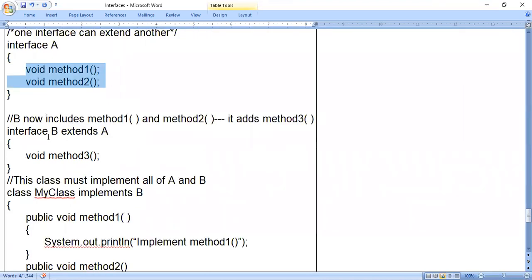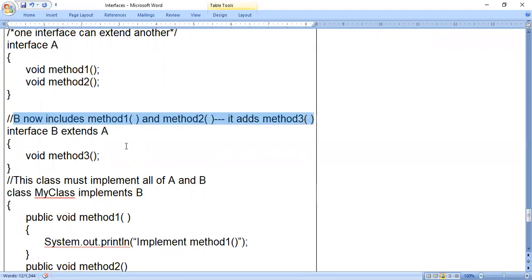Now, interface B extends A. See, before extends, whatever the name of an interface I'm using, it's a new interface. And after the extends keyword, whatever the name I'm using, it is like a super interface, we can say. So interface B extends A. Okay, B now includes method 1 and method 2. It adds method 3.